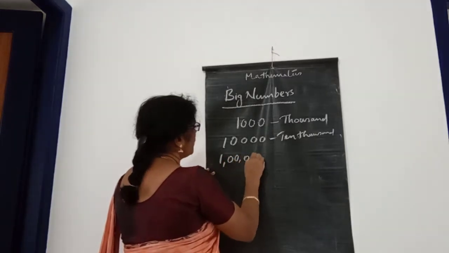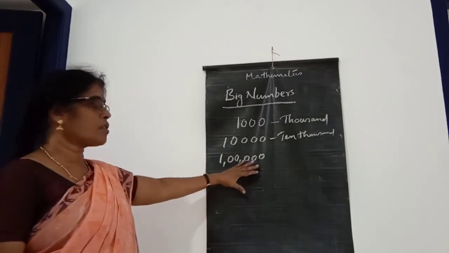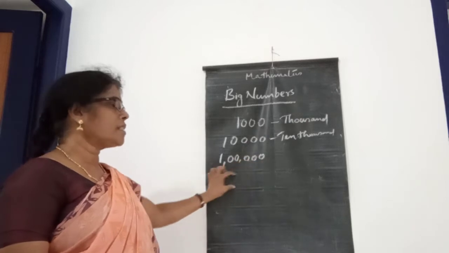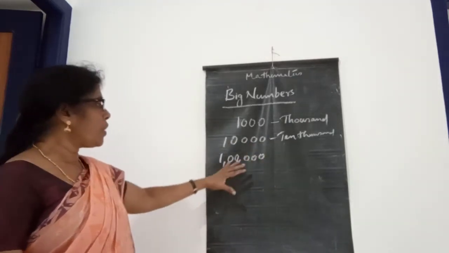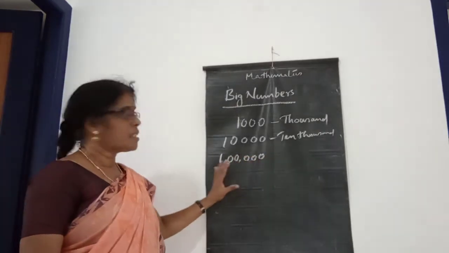Look at children, 1 lakh. How many zeros in 1 lakh, children? 5 zeros in 1 lakh. And that is a 6-digit number, the smallest 6-digit number, isn't it? This 1 lakh is the smallest 6-digit number and has 5 zeros.